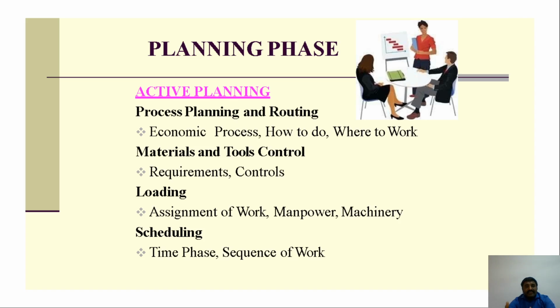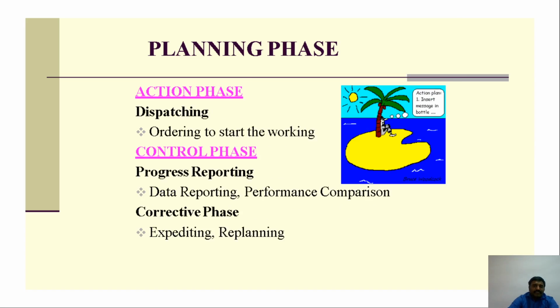There will be planning activity, meaning what is the cost of the process taking place here, how to complete the task, and where we have to do our work. Materials, tools required, and the controls. Loading is the assignment of the load, that is the capacity and the load. Manpower, machines, assignment of the work. Scheduling is the time phase and the sequence of the work. That is the active planning we are saying.